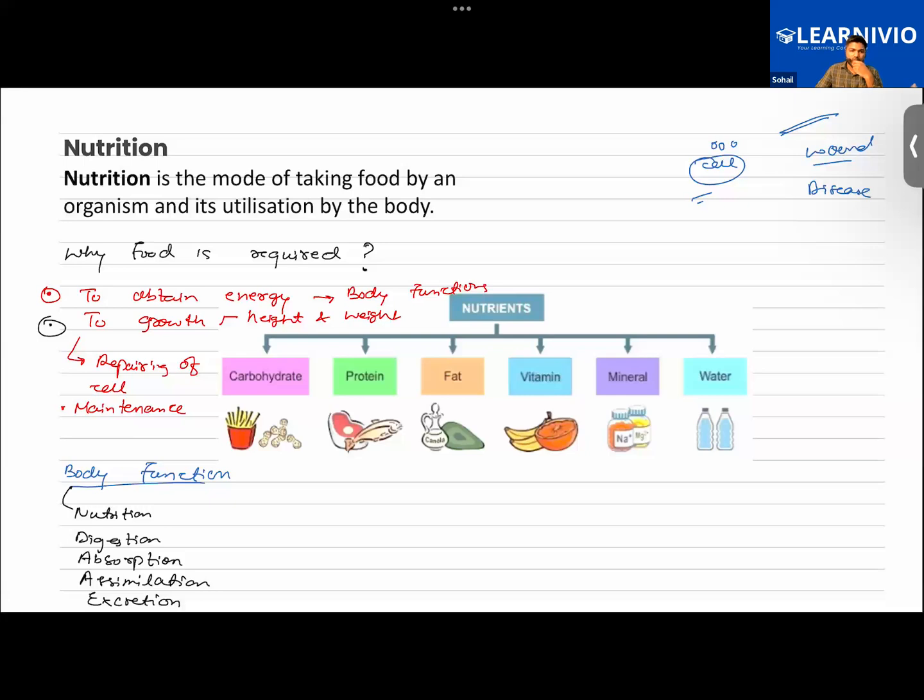Yes, sir. Okay. So nutrition is basically the process of taking food by an organism and then its utilization by the body. Now, also one more important thing, the food that we are eating, what does it consist of? Look at the given chart here, given image here. The food that we are eating consists of carbohydrate. Some,